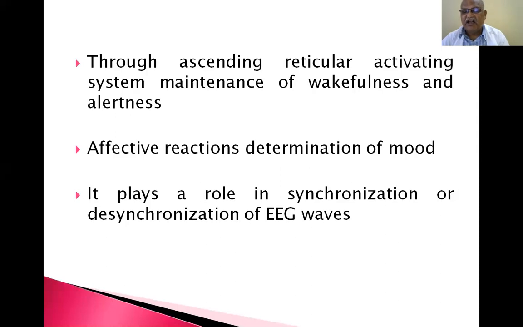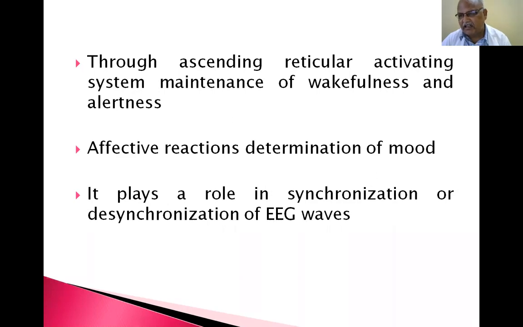A proper synchronization or desynchronization of EEG waves is taken part in by the thalamus. If the thalamus is good, proper synchronization is there. If the thalamus is not good, there is desynchronization and irregular waves of electroencephalography: alpha waves, gamma waves, delta waves.